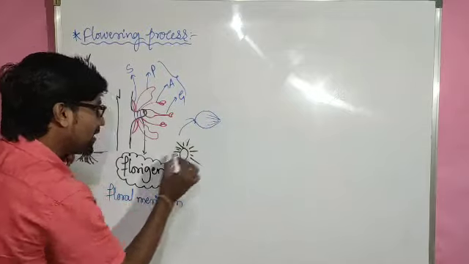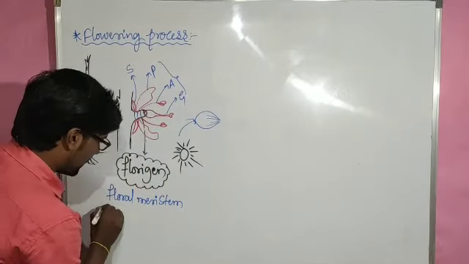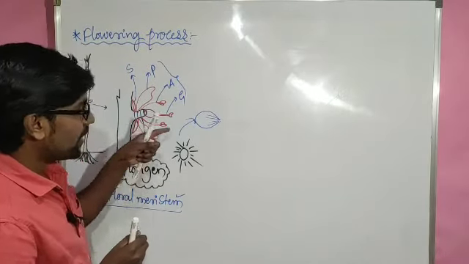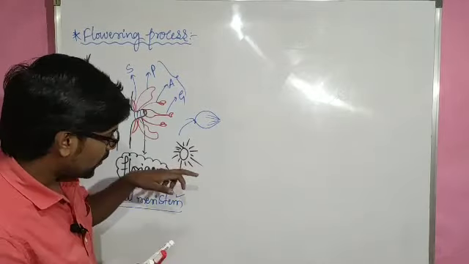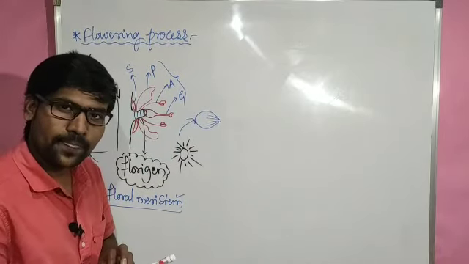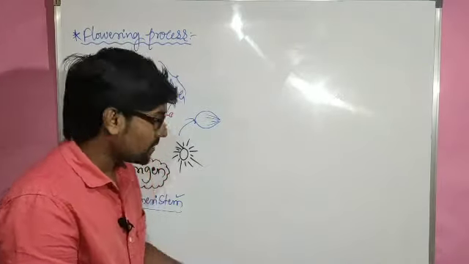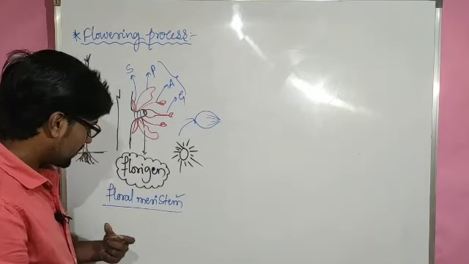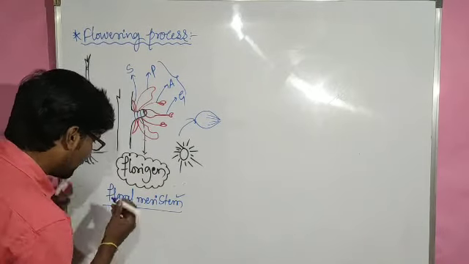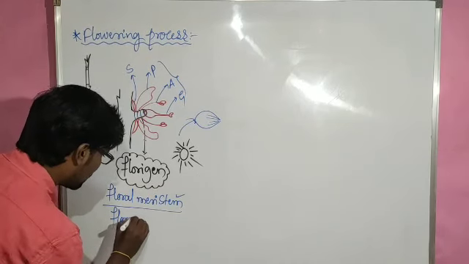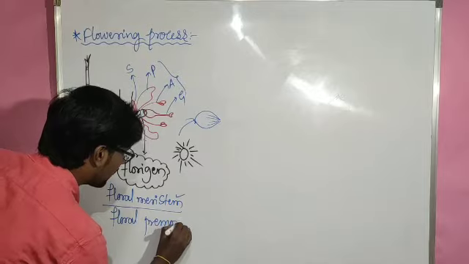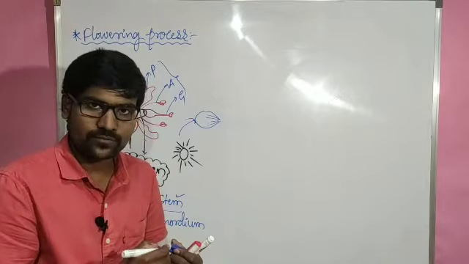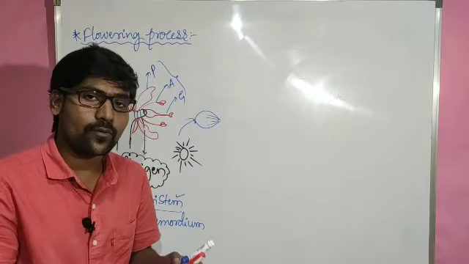That means this entire portion is produced from this floral meristem because of the activity of the flow region here, and that majorly depends on the presence of sunlight. Why? Because that sunlight will stimulate this hormone. Right now if we consider such a case, and suppose here if it is a leaf primordium, okay, floral meristem is also called floral primordium. From the floral primordium we got the flower, or sometimes not only one flower, we will get a bunch of flowers.